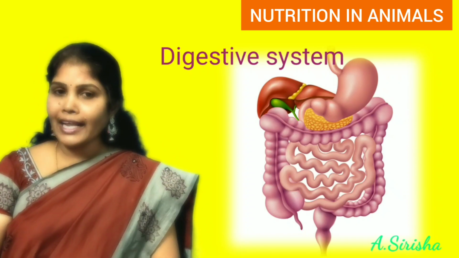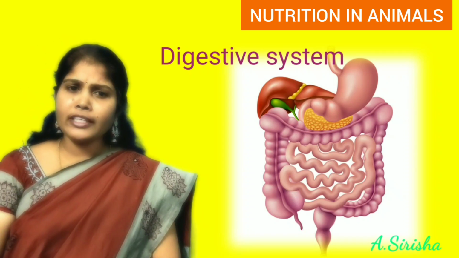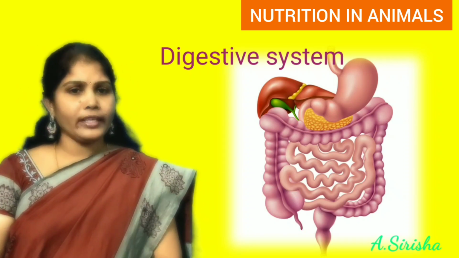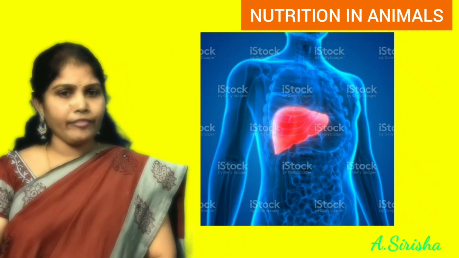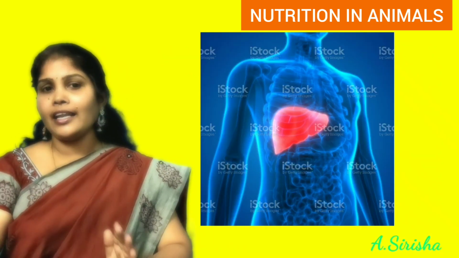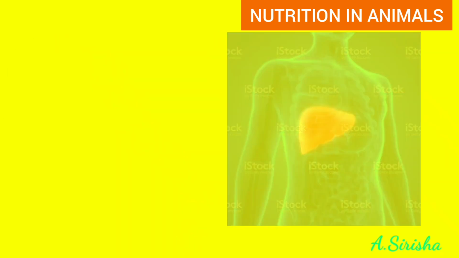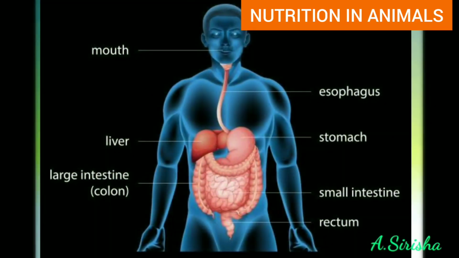It is also called the alimentary canal. And not only these, other glands are also involved in this digestive system. Those are the pancreas, liver and salivary glands. Let's know them in detail. The various organs of the human digestive system in sequence are mouth, esophagus, stomach, small intestine, large intestine, rectum and anus.